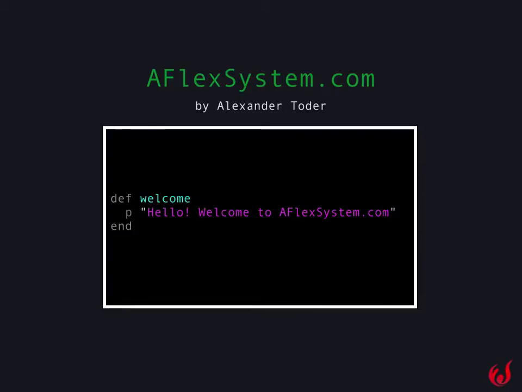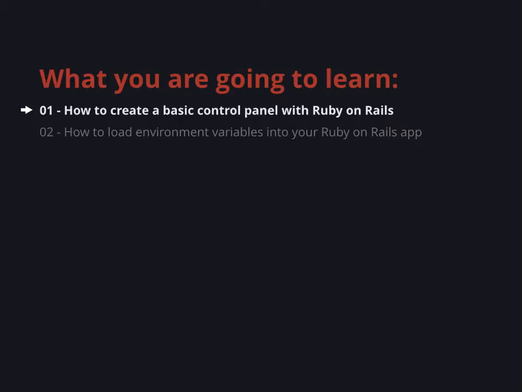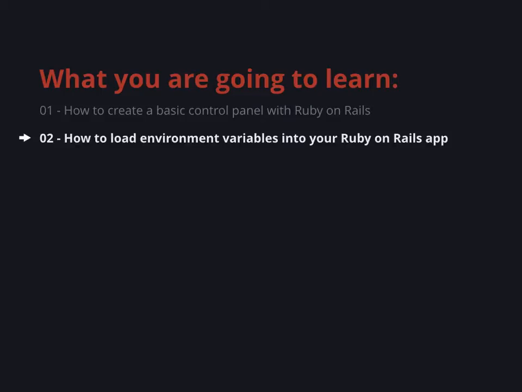Welcome. Today we're going to talk about how to create a basic control panel with Ruby on Rails using HTTP basic authentication. And also we're going to talk about how to load environment variables into your Ruby on Rails application. So let's get started.